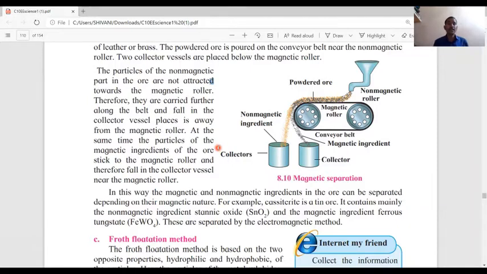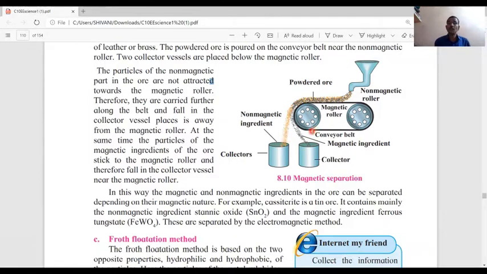At the same time, the particles of the magnetic ingredients of the ore stick to the magnetic roller and therefore fall in the collector vessel near the magnetic roller. In this way, the magnetic and non-magnetic ingredients in the ore can be separated depending on their magnetic nature. Now we see the figure of the magnetic separation method.